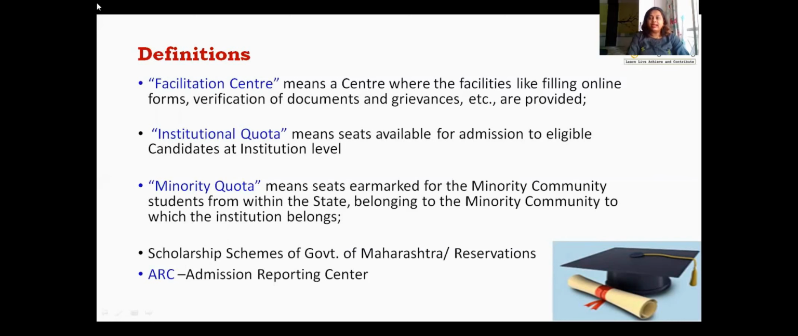So this centers list will be displayed on the DTE website. So you can visit a nearby facilitation center from your home and you can go and fill your online application form. You can verify your documents there. You can upload your documents there and you will get a receipt of submitting the online application form from this facilitation center.